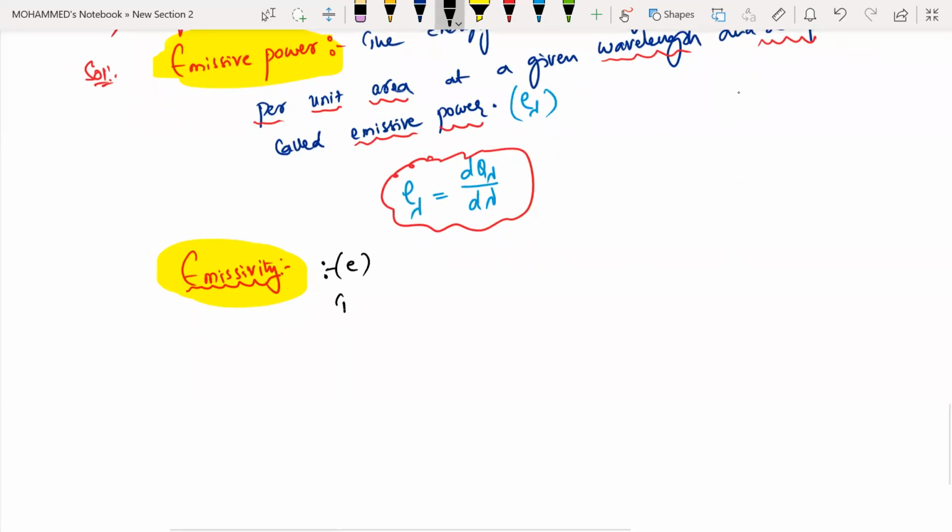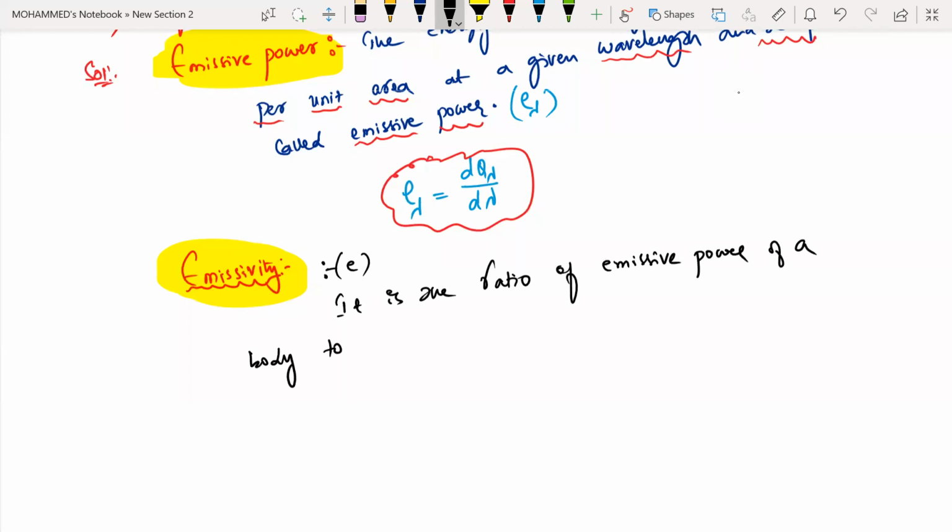It is the ratio of the emissive power of a body to the emissive power of the black body at the same temperature.